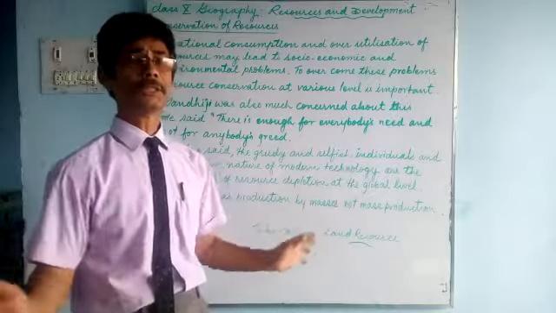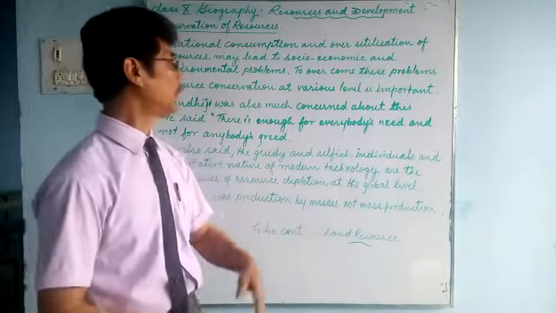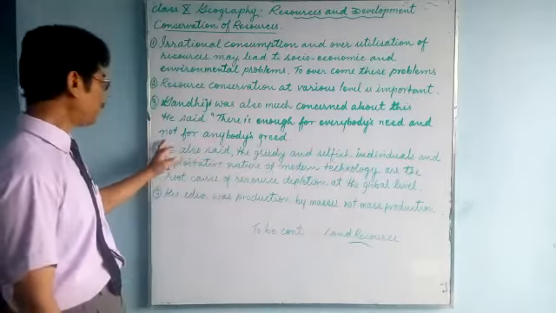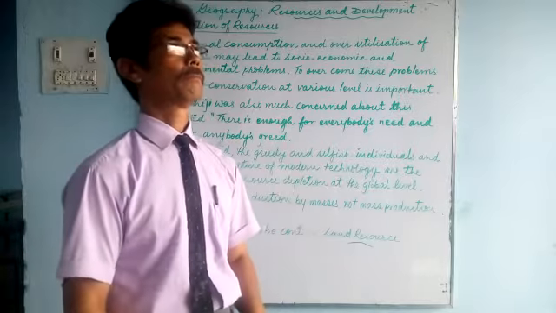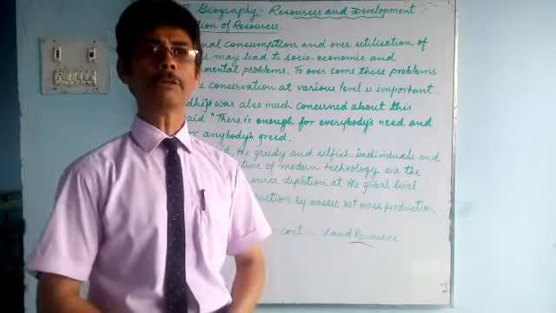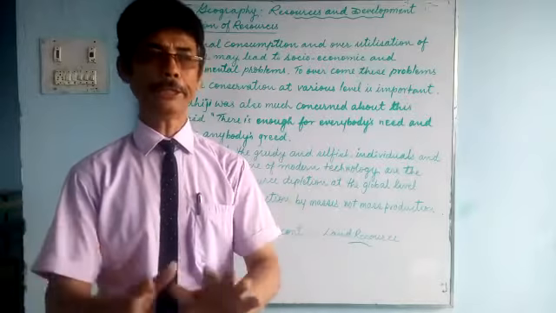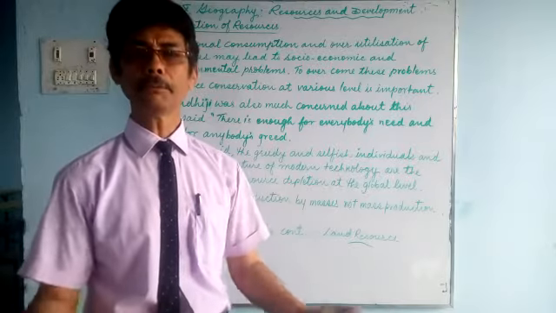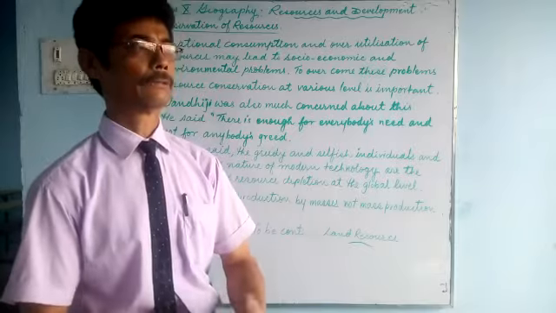There is enough for everybody's need and not for anybody's greed. The resources are sufficient for human consumption, but not for the greed of the people.